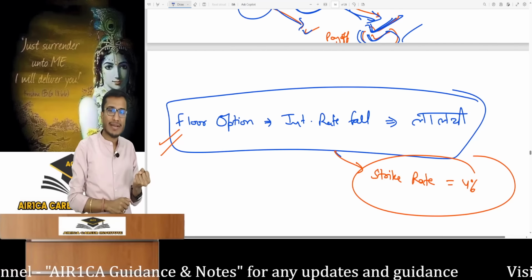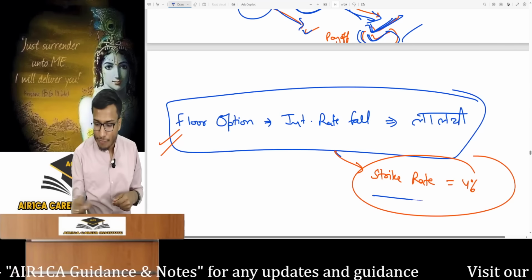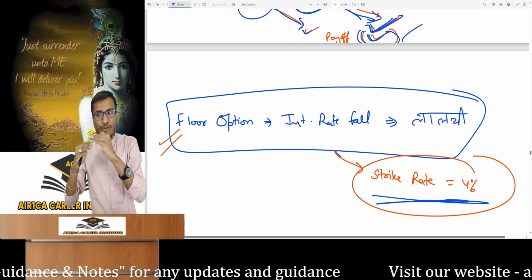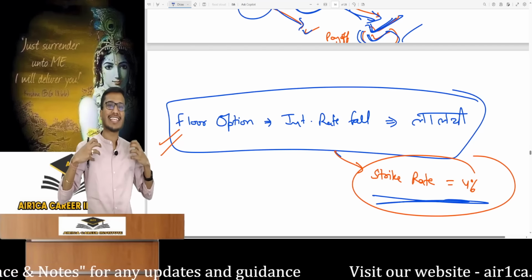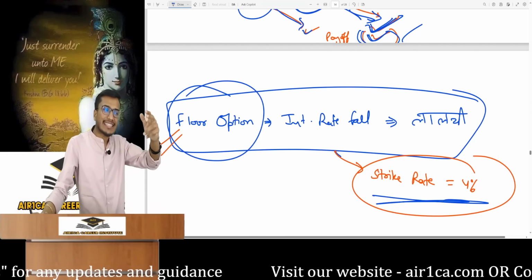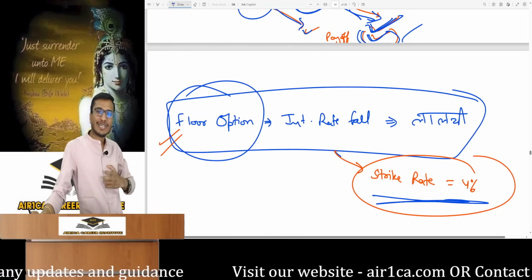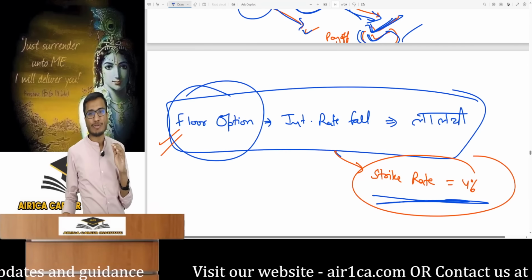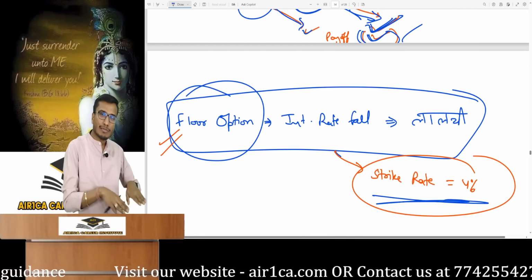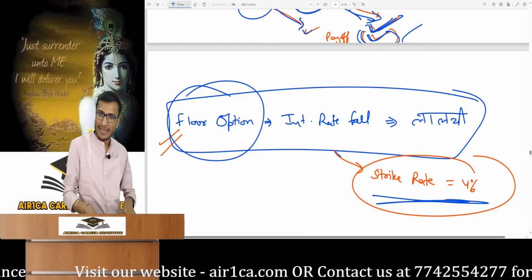What does a floor option mean? Suppose its strike rate is 4%. This means if the market rate goes below 4%, then I will get a payoff. What's a floor option like? It's like a put option. In a put option, if the market price falls below the strike, you receive the difference. So understand the floor option by its name. Where is the floor? It's your ground below you.